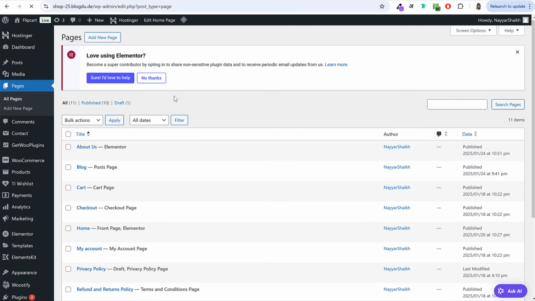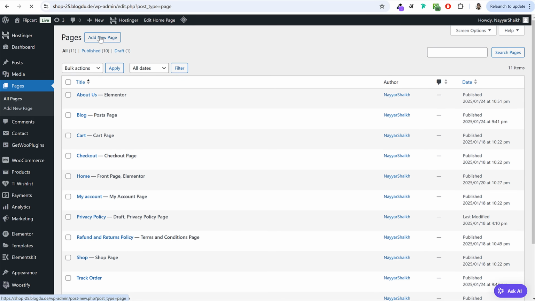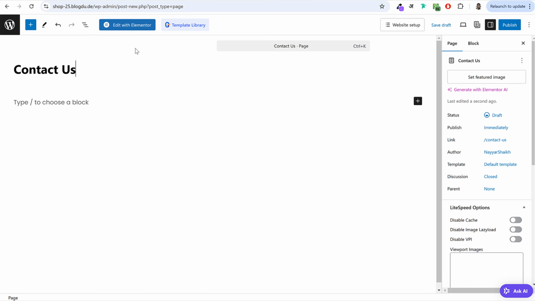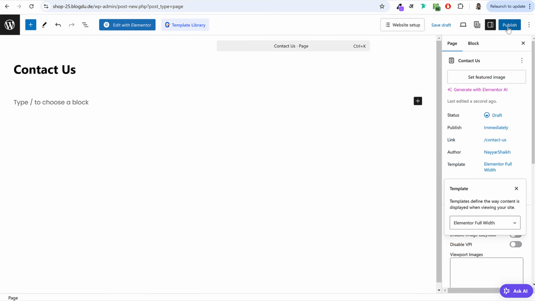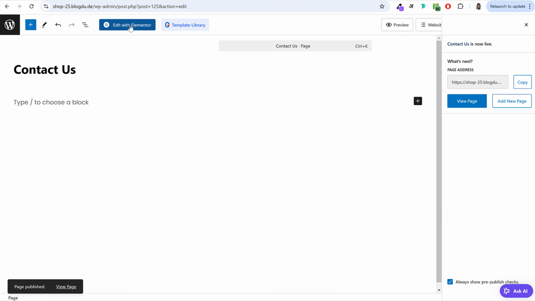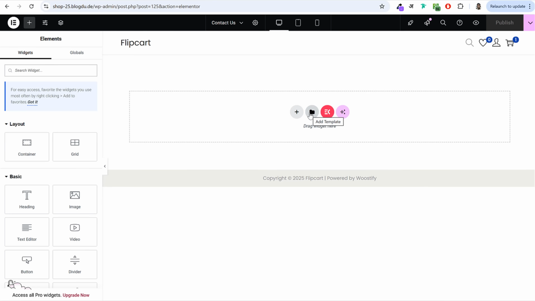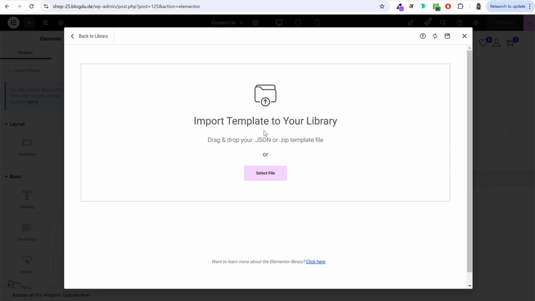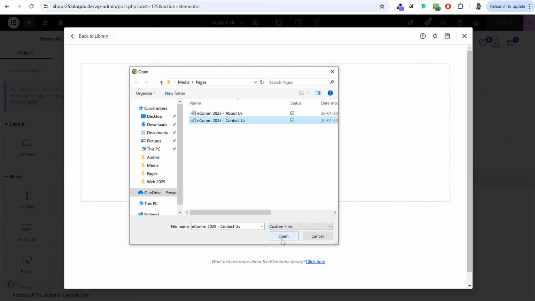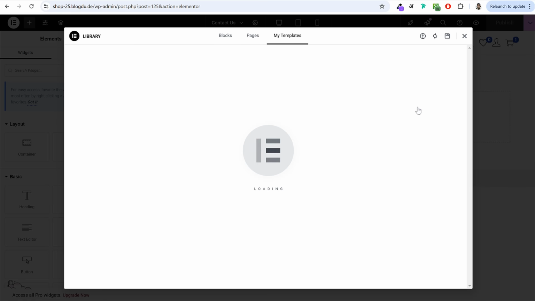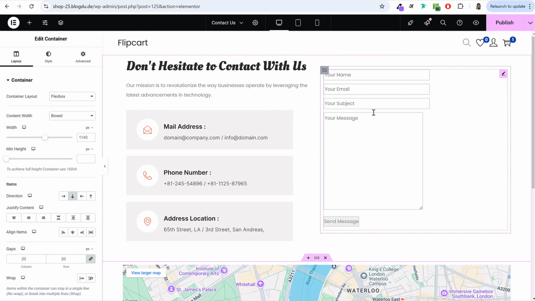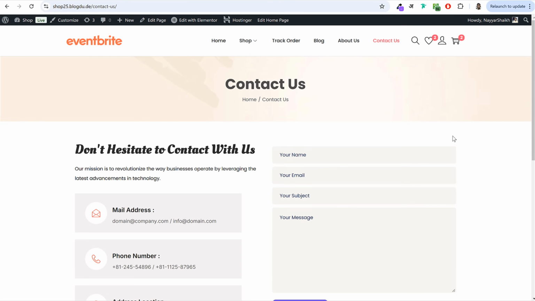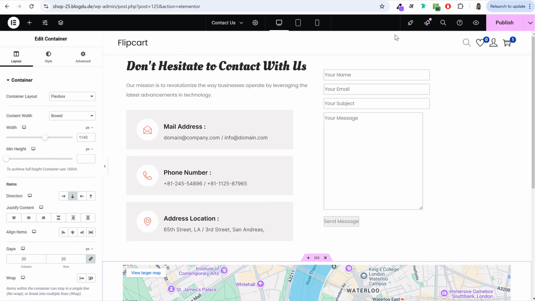So click on pages, click on add new page to create a new page. Let's give it a title of contact us or just simply contact. Change the template to Elementor full width and publish this page. Again, we can simply click on edit with Elementor, click on add template, go to my templates and click on import template, select file and select the contact us file this time. Click on open. Once it is imported, click on insert and this is how it should look like. Now your contact form will look very bad for now, but once we do the final designing at the end of the video, this is how it will look like. Okay. For now, just let it be as it is.